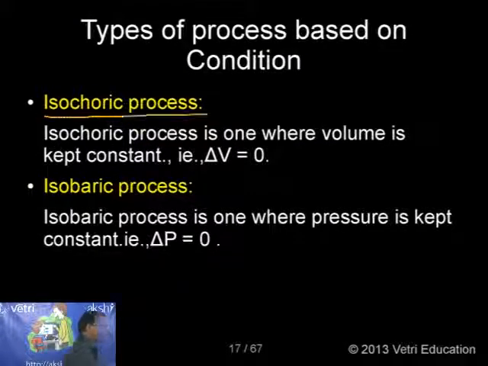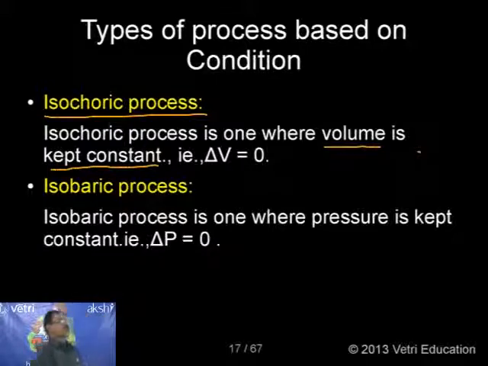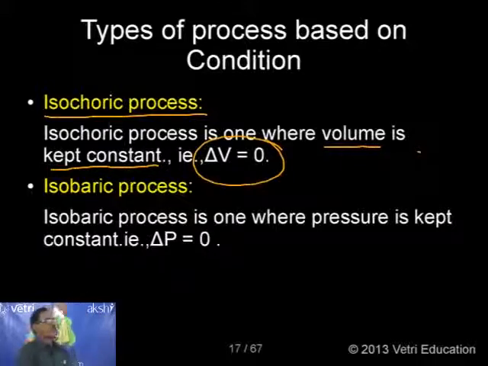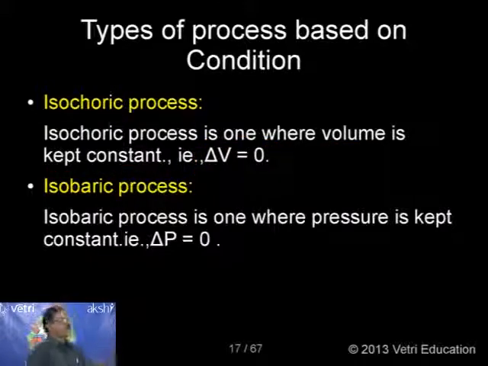Isochoric process. What is isochoric process? Isochoric process is one where volume is kept constant. That is delta V equal to 0. That means the interesting information here is, consider the system is a closed vessel. Kindly follow.